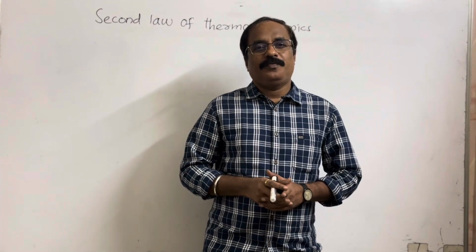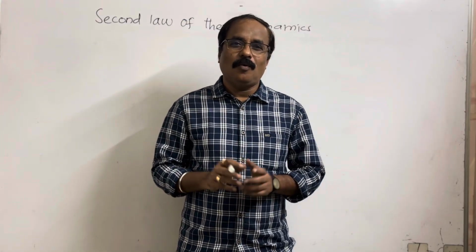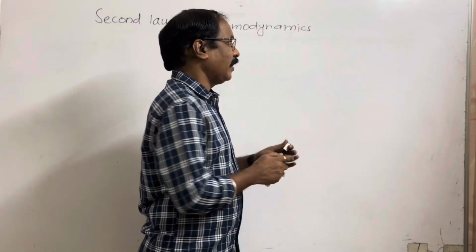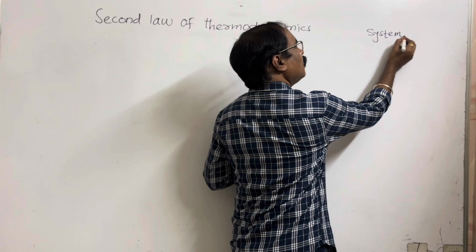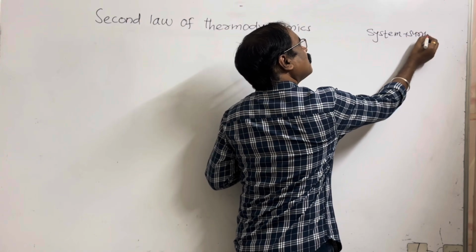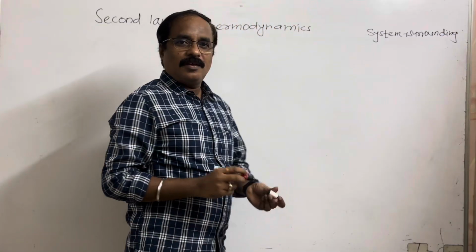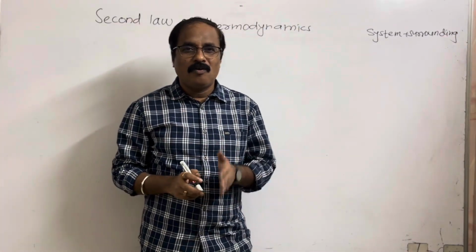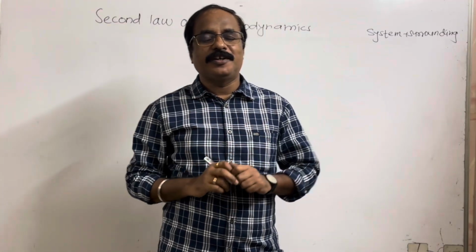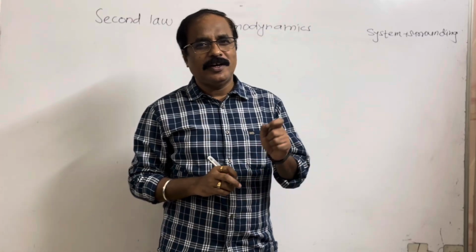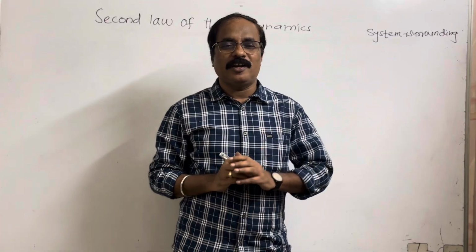Statement number 2, total energy of the universe remains constant. You know what is the universe? Universe means system plus surrounding. A universe has a system, boundary and a surrounding. So total energy of the universe remains constant. We can say total energy of an isolated system remains constant. This is about the first law of thermodynamics.